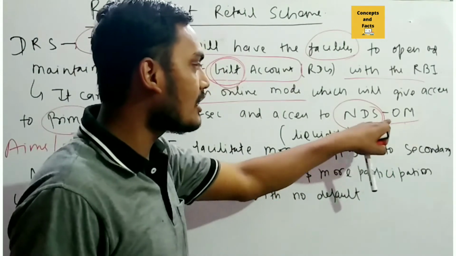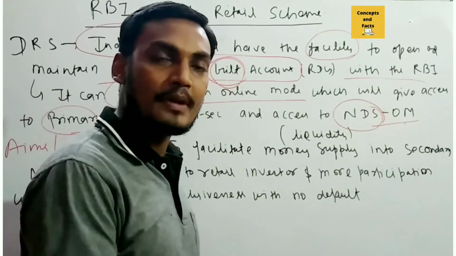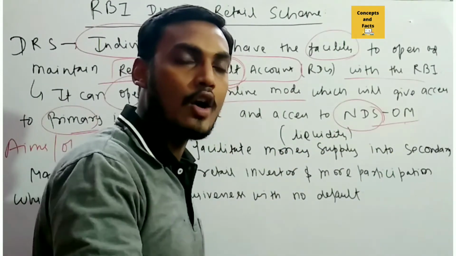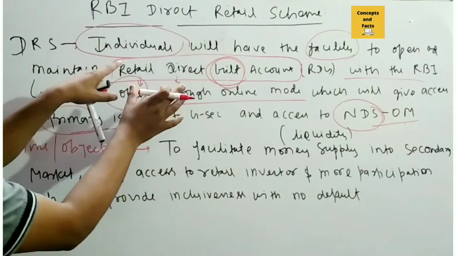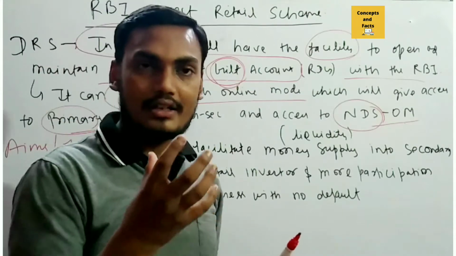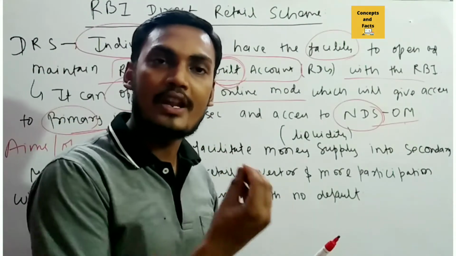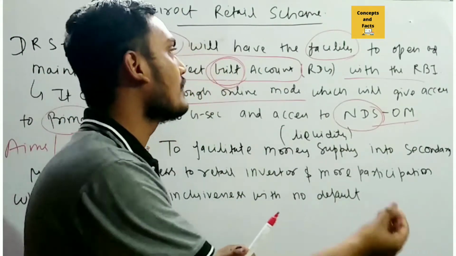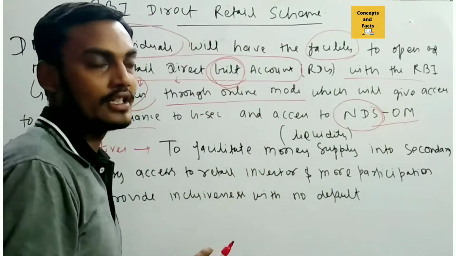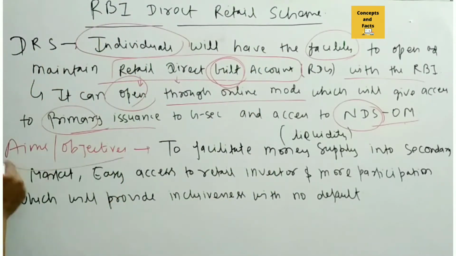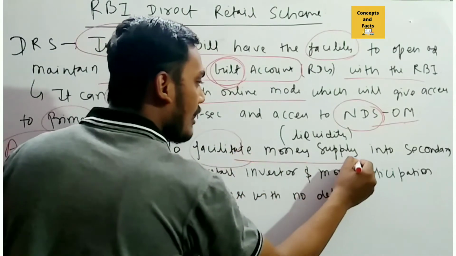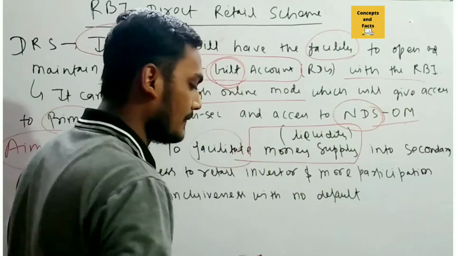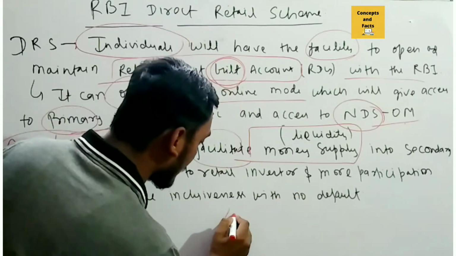So what is the NDS-OM? It is a kind of electronic system which creates accounts and is directly linked with the RBI. So this is all about it. Through Retail Direct you can open an account directly with the RBI, which is known as the Retail Direct scheme. Now, what is the aim and objective of this scheme? Actually to facilitate money supply, which is also known as liquidity. Suppose I invested 100 rupees.